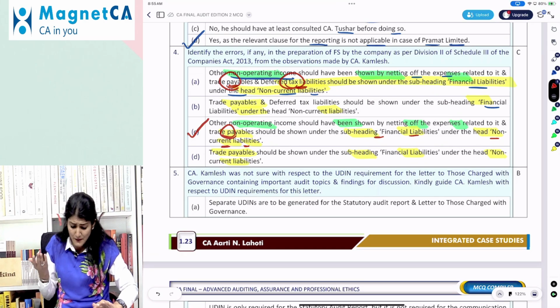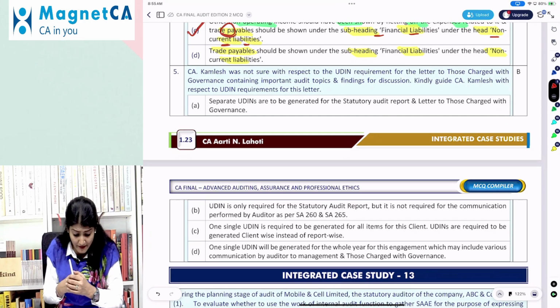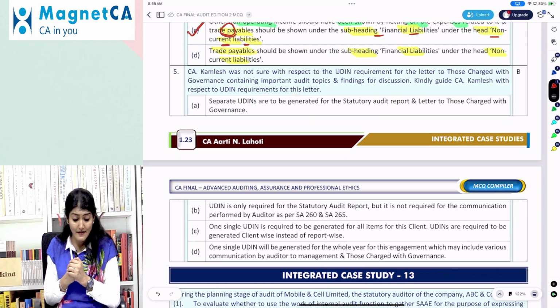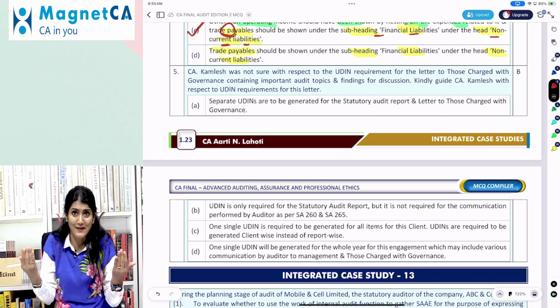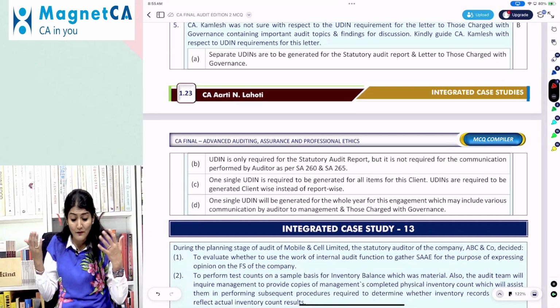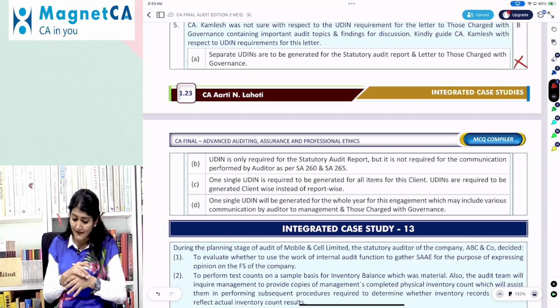And CA Kamlesh was not sure with respect to the UDIN requirement for the letter to TCWG containing important audit topics and findings for discussion. Kindly guide CA Kamlesh with respect to the UDIN requirements for this letter. It's obvious that when you report to the shareholders, UDIN is required. For communication with TCWG, UDIN is not required. So separate UDINs are to be generated for the stat audit report and the TCWG letter.